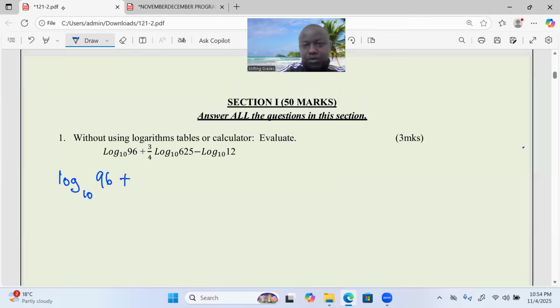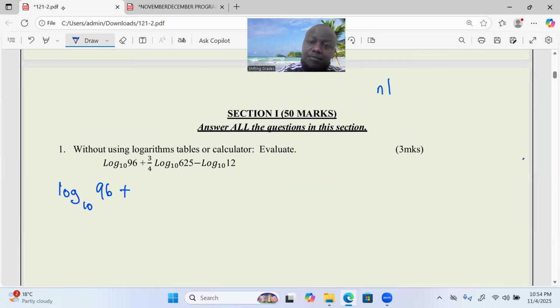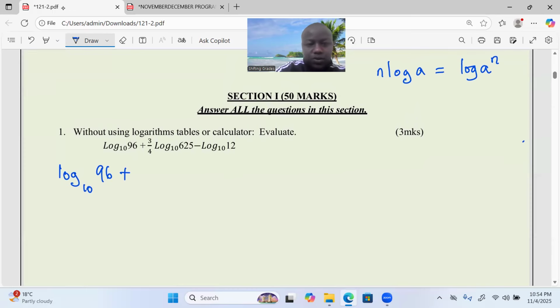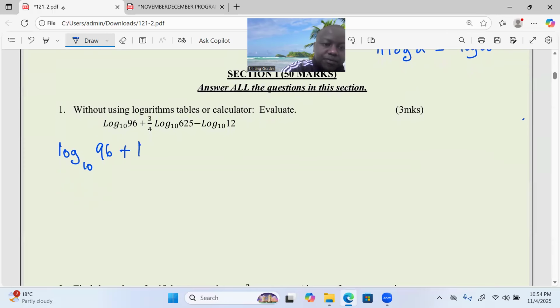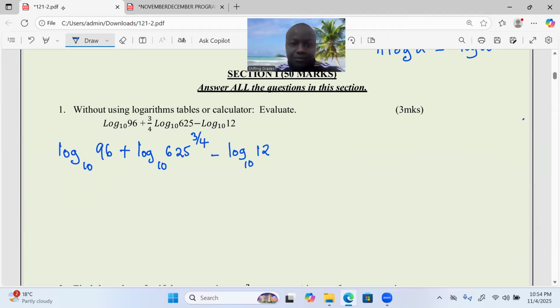Look at this third law, which says whenever we have n, the logarithm of a, this one is solved by taking the log of a power n. So with that law, now we can talk about the logarithm to base 10 of 625, then this is raised to power 3/4, minus the log to base 10 of 12. That's one step. We have applied one law.